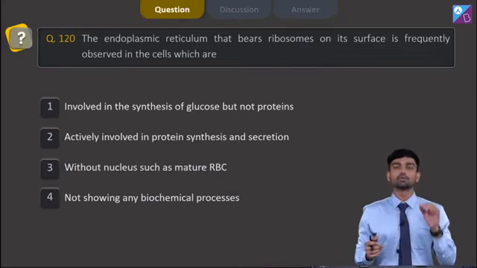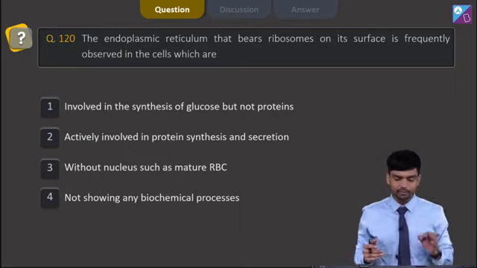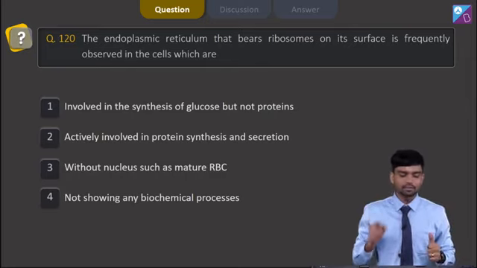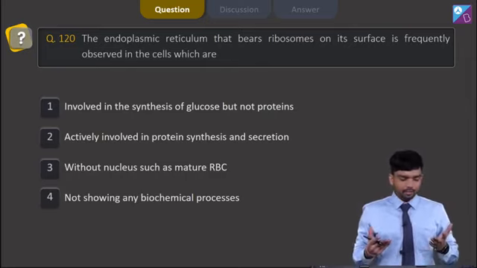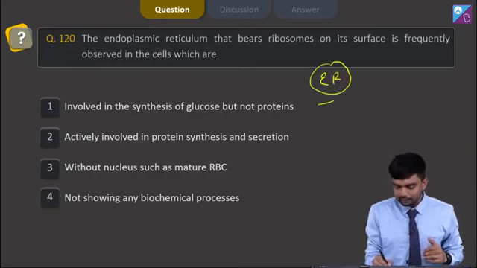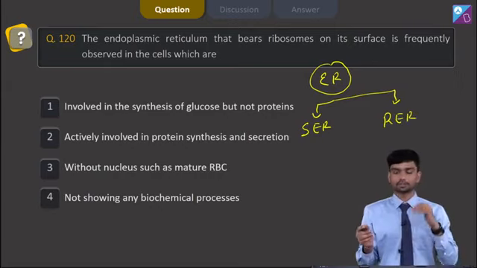So we move to the next question, that is question number 120, which says the endoplasmic reticulum that bears ribosomes on its surface is frequently observed in the cells which are. Understand, when I'm talking about endoplasmic reticulum, it actually is of two types. The first one is SER, which signifies smooth endoplasmic reticulum, and the second is RER, which signifies rough endoplasmic reticulum.